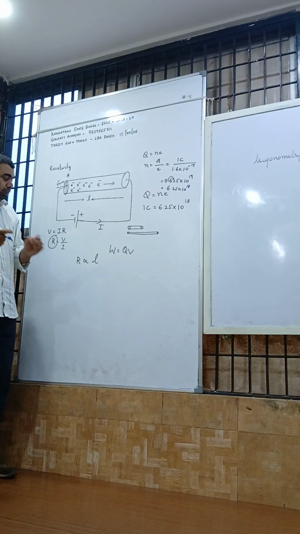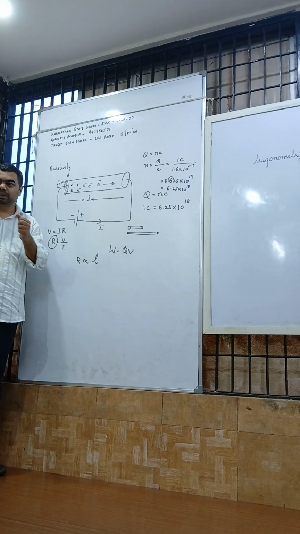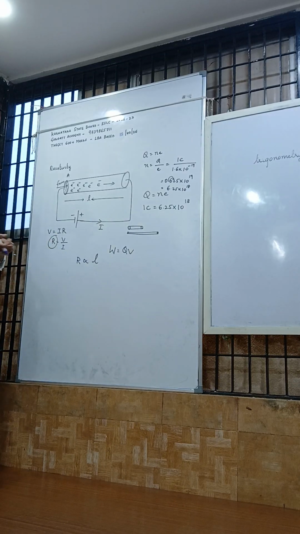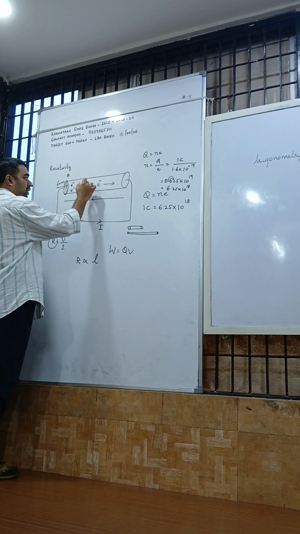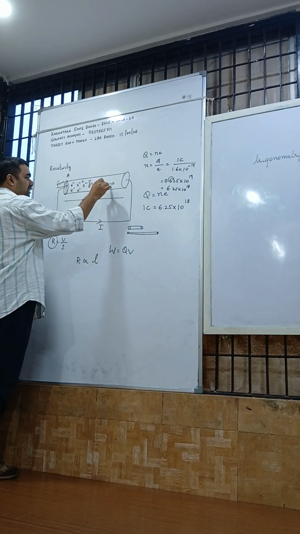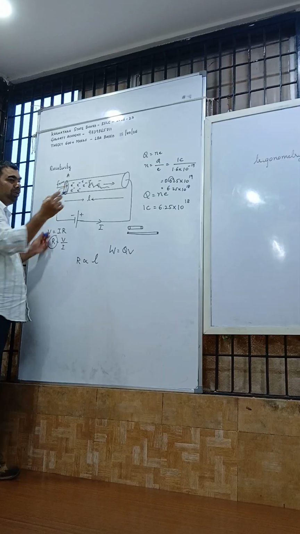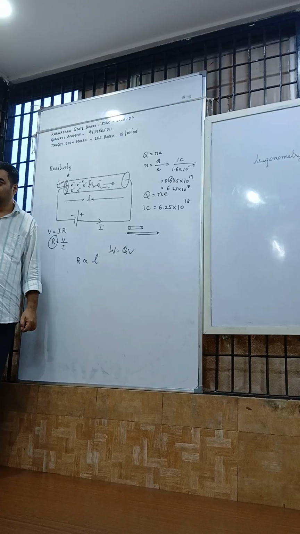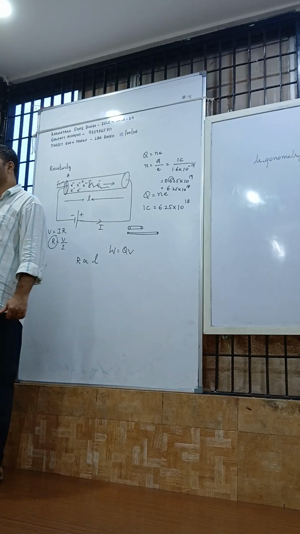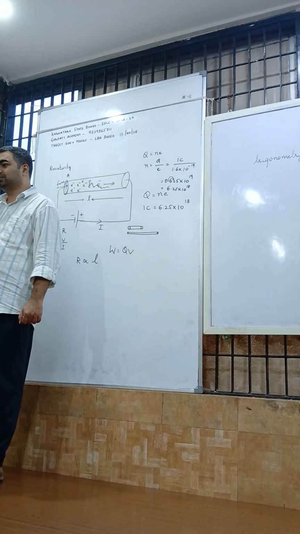So what is resistance? Resistance is basically obstruction. It means electrons, instead of moving straight, go in a zigzag position and keep colliding. That collision is the reason for resistance. Remember, what is the reason for resistance? Collision of electrons.